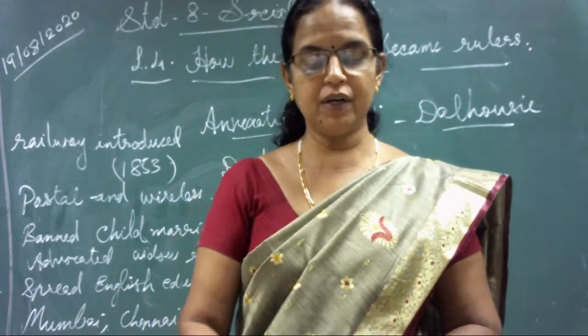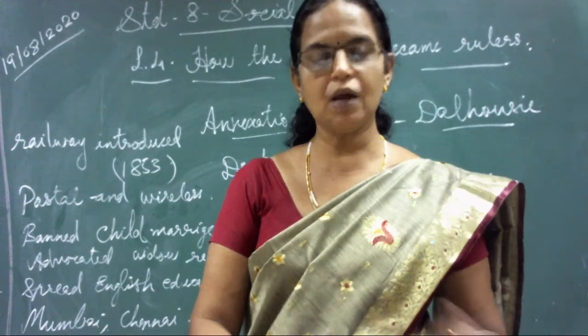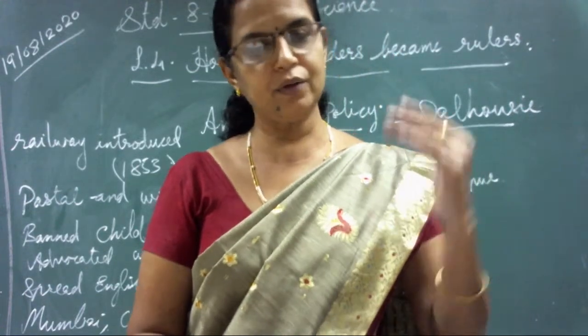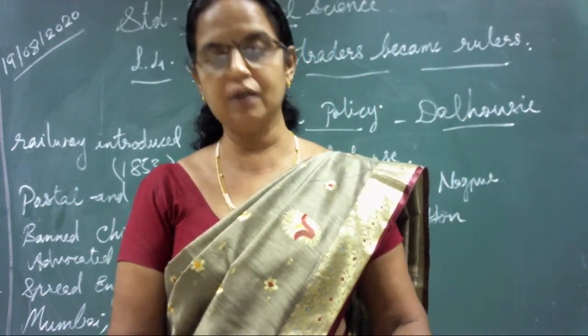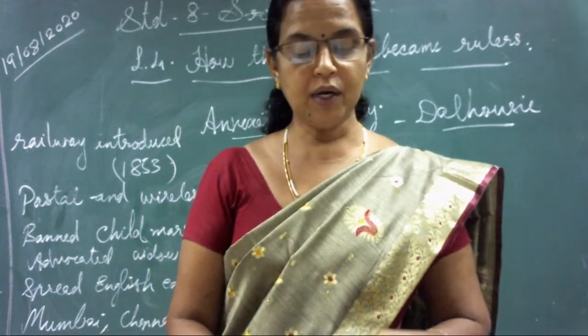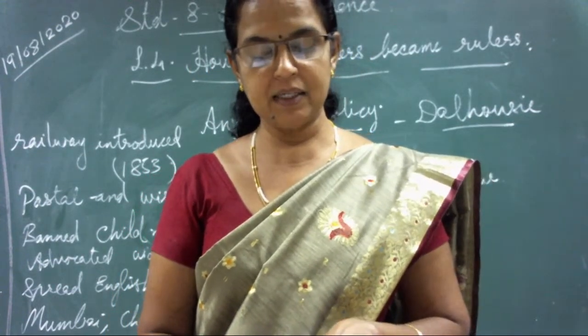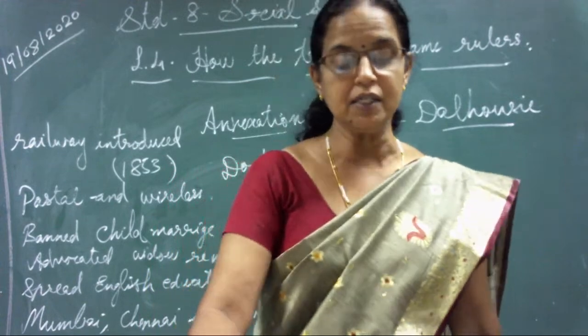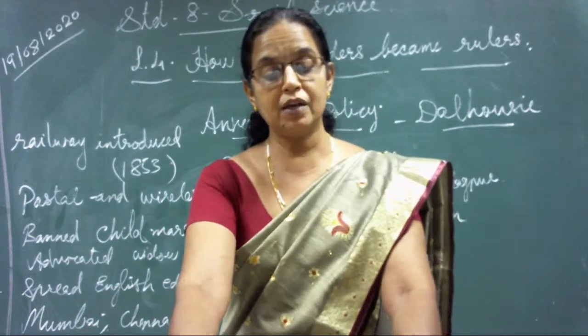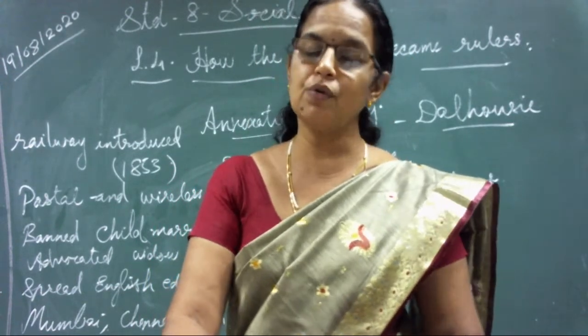On the outline map of India, mark Satara, Nagpur and Jhansi. Now there is no need to do this question; we will do it afterwards. The map work I will give you later. Then, how did the British benefit by subsidiary alliance and annexation policy? What is the answer? How did the British benefit by subsidiary alliance and annexation policy?